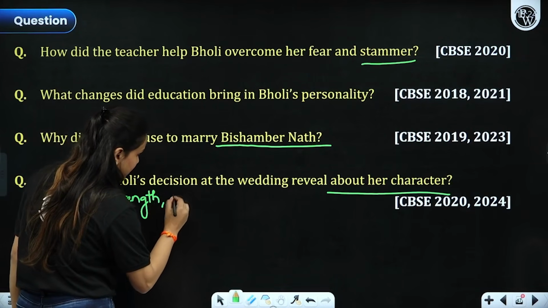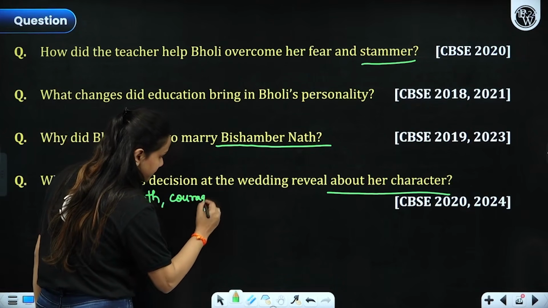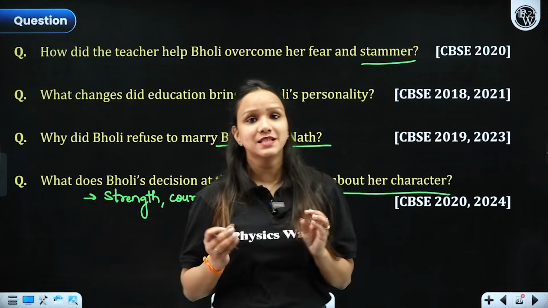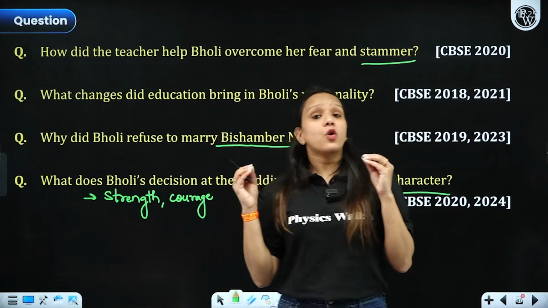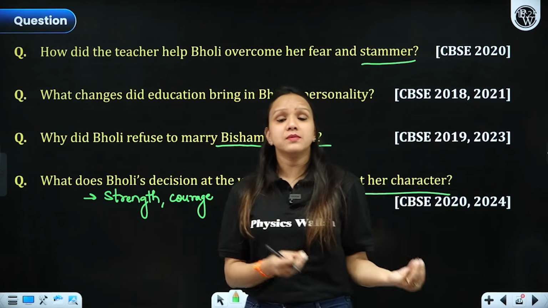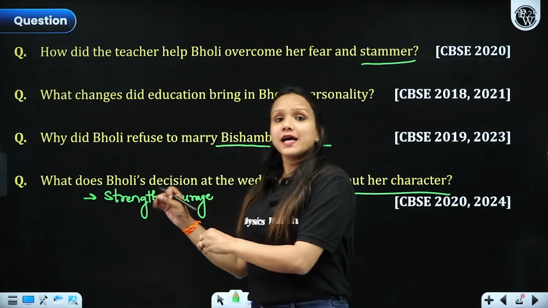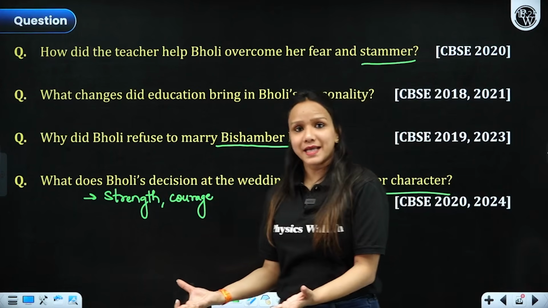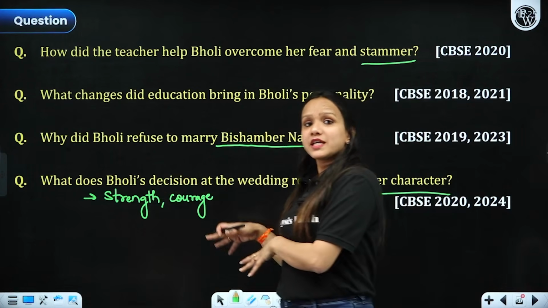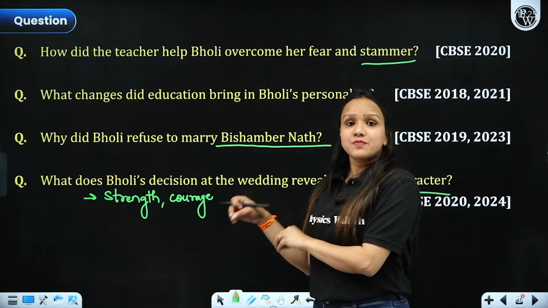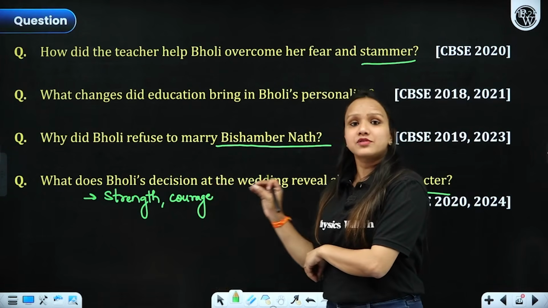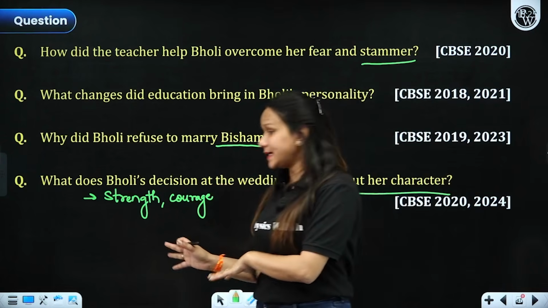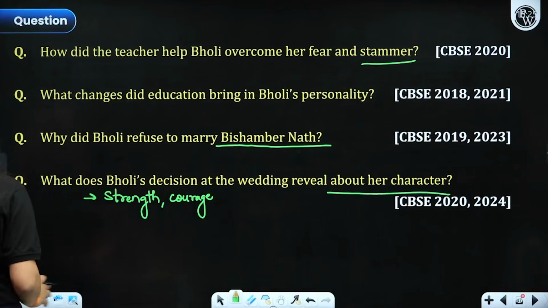It talks about courage that she could gather in order to speak against odds that are prevalent in the society. Women, or you can say girls, who are being suppressed by the male-dominated society, right? Had she not been a learned lady, had she not been a learned girl, she would have to marry Bishambar Nath. But just because of her independent nature, she refused to marry him, and she used to serve her parents throughout her life, right? So you have to focus on these many points.